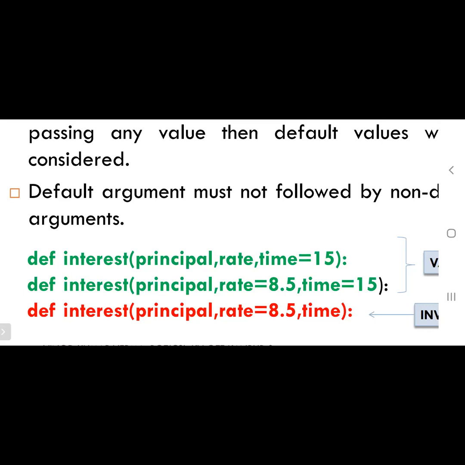And positional argument means in the function header, the parameter that receives the positional value should be mentioned first in the parameter list. Okay, any doubts, understood?